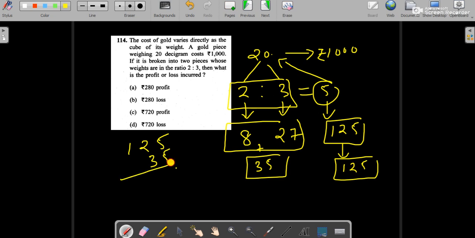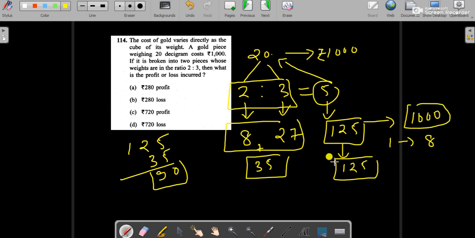35. So it is nothing but 90. So if 125 denotes rupees 1000, then 1 denotes rupees 8. Originally the price was 125, but by breaking it there was a loss of 90. So if 1 denotes 8, then 90 will denote what? 8 into 90, that means 720. So there is a loss of rupees 720.